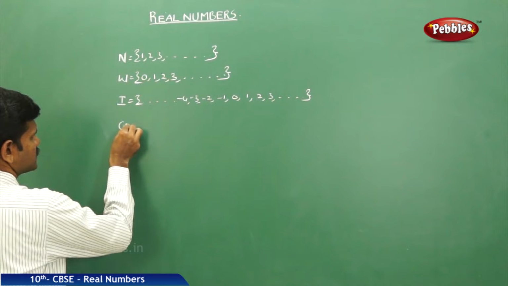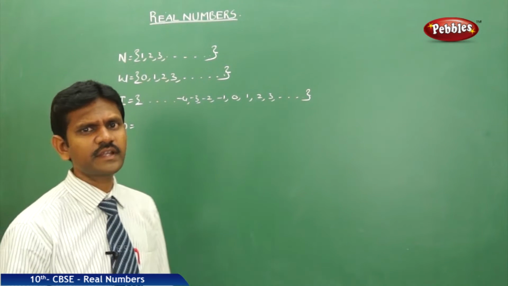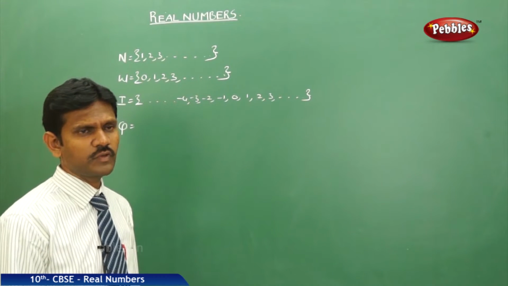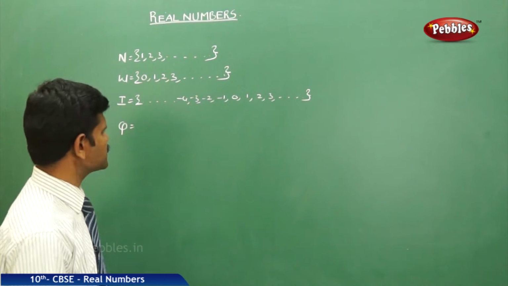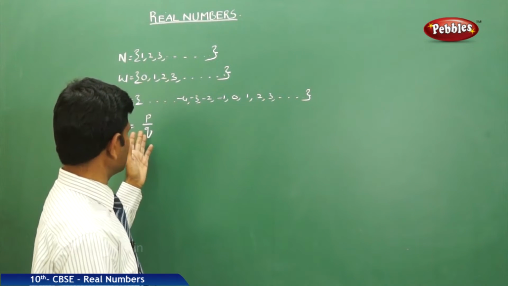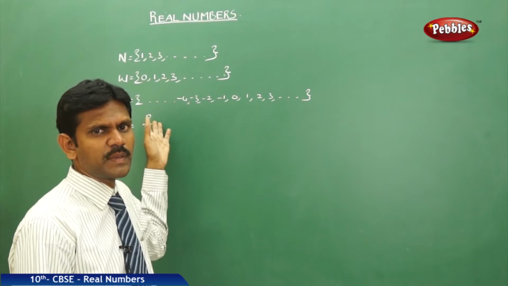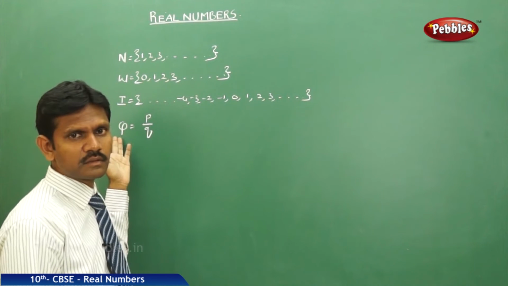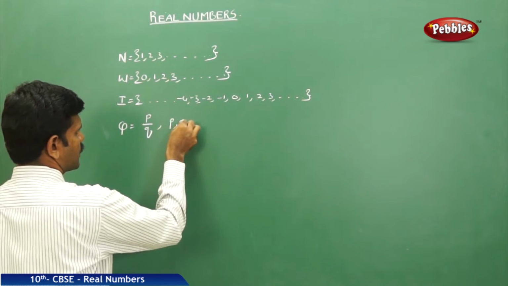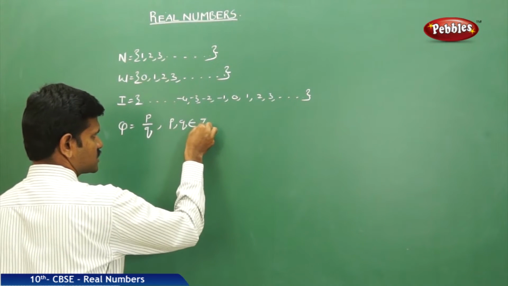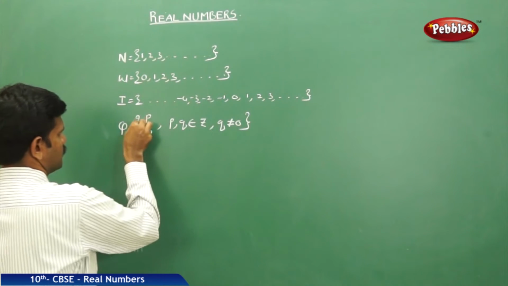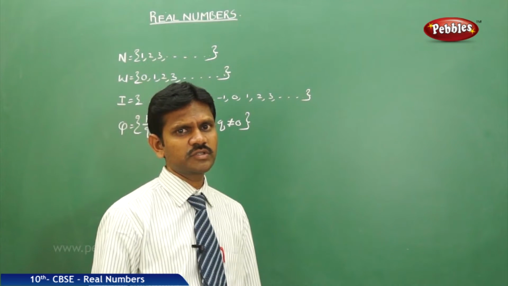Next, a rational number. How to define a rational number? Rational numbers are denoted with the letter Q. What is meant by rational numbers? Rational numbers are of the form p by q. That means numbers which are of the fraction form p by q are called rational numbers. Here p, q are taken from the integers, that is Z, and q is not equal to 0. This is the definition of rational numbers.